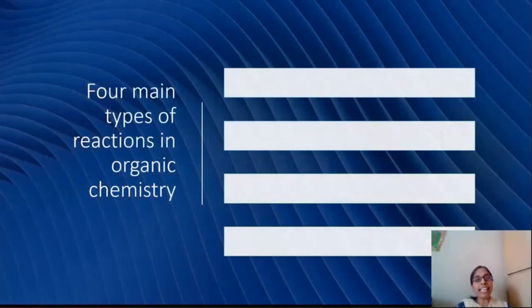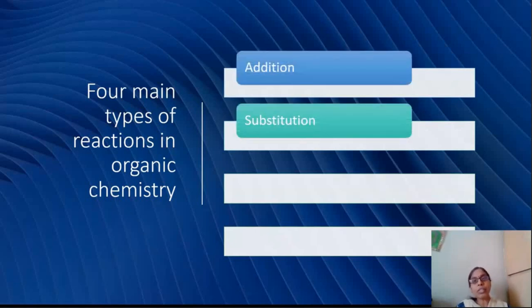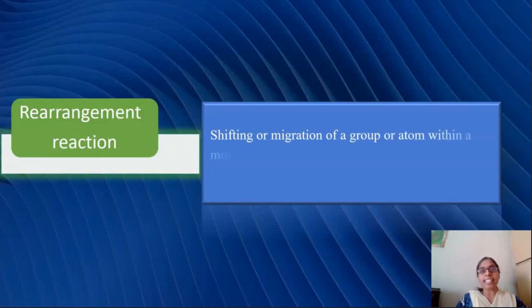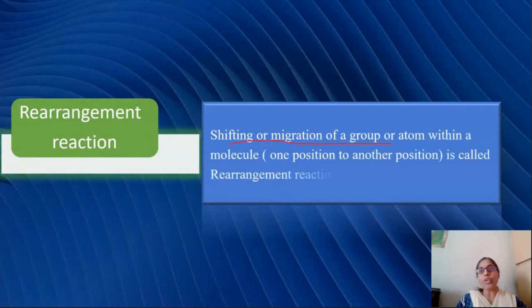There are four main basic reactions in organic chemistry: addition, substitution, elimination, and rearrangement. Our main focus in this lecture is on rearrangement reaction. Shifting or migration of a group or atom within a molecule from one position to another position is what we call a rearrangement reaction. Now we are going to discuss one of the rearrangement reactions, the pinacol-pinacolone rearrangement.